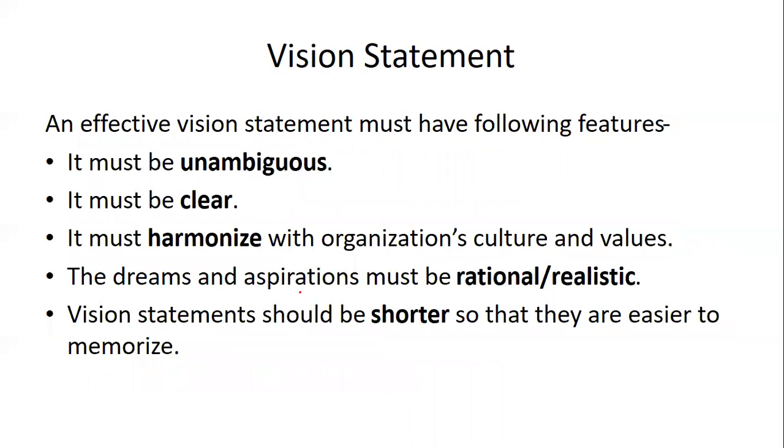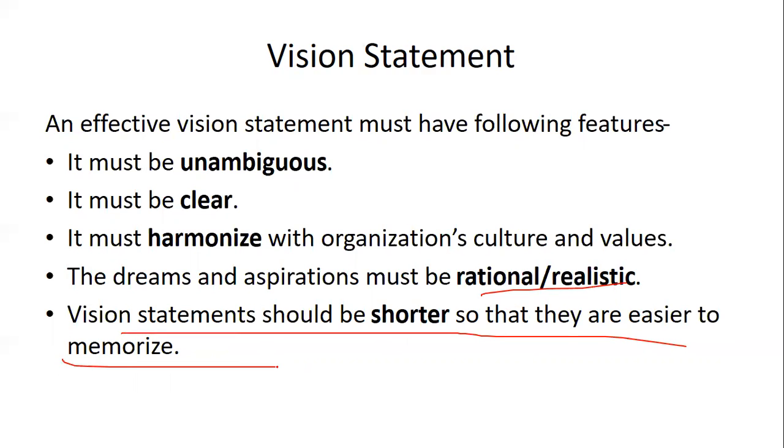A vision statement is effective with what features? So what are the features of a vision statement? It must be unambiguous. It means it should not have any ambiguity, and it should be clear with the meaning. Then it must be harmonized with the values and culture. It should be realistic, or you can say rational, which has a real touch in it. The vision statement should be shorter and easier to memorize, something easy to remember with a shorter statement.